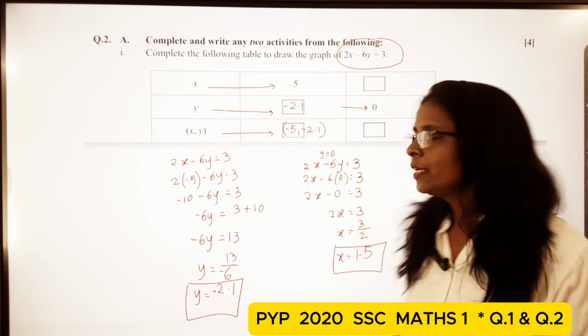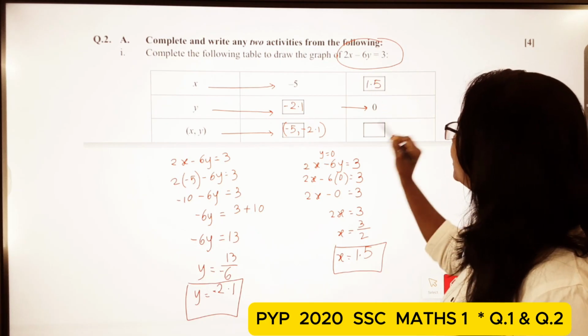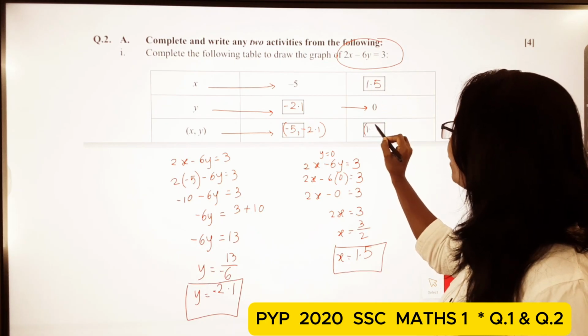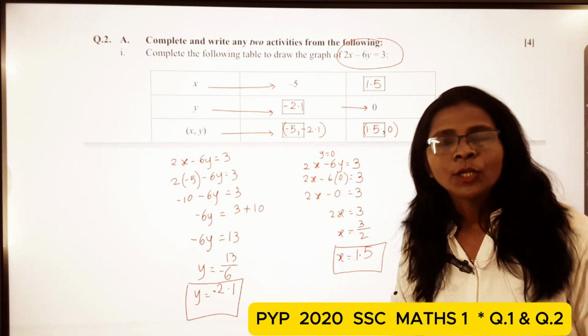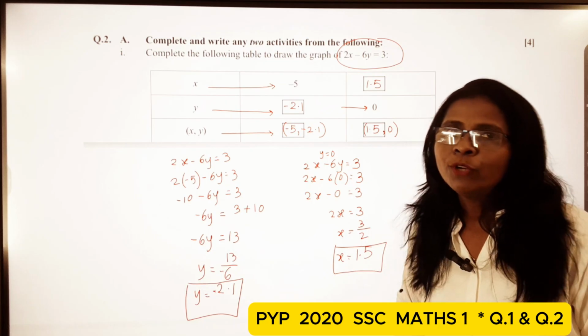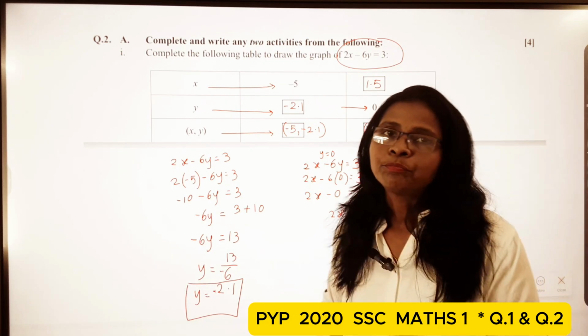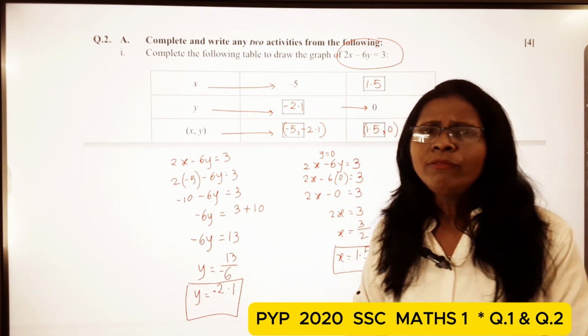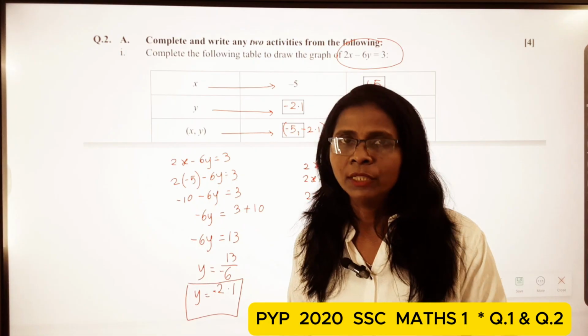Okay. So now we get the value of x, that is 1.5, and the coordinates are 1.5, 0. These are the coordinates. In such a way we can calculate: whichever variable is given, we have to find out the other variable.